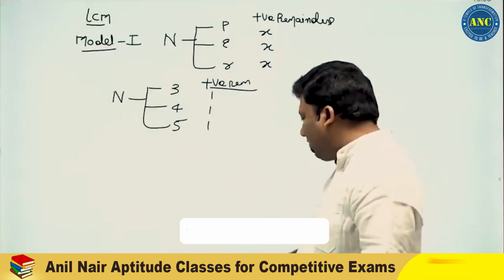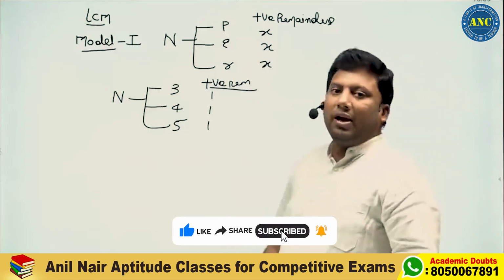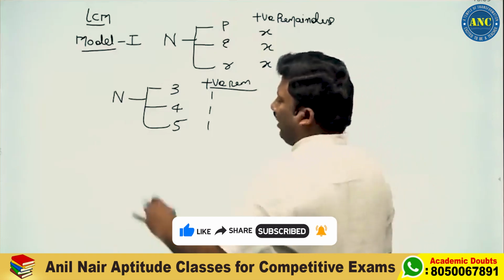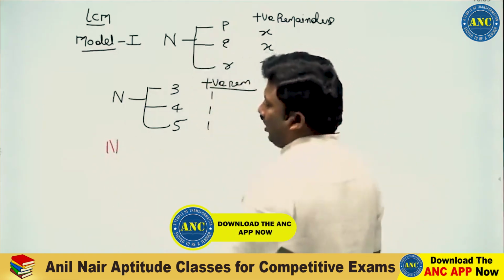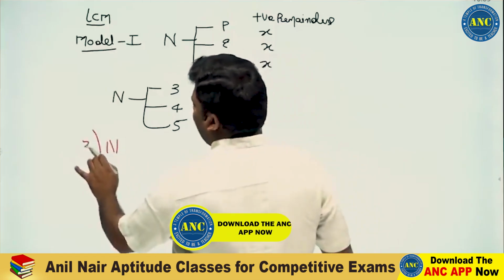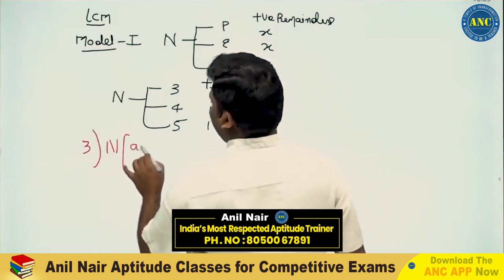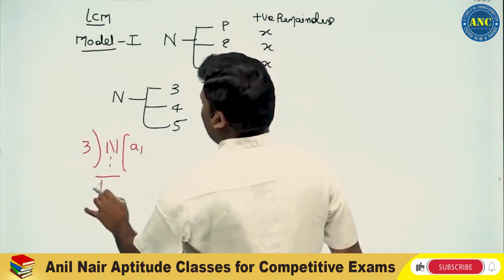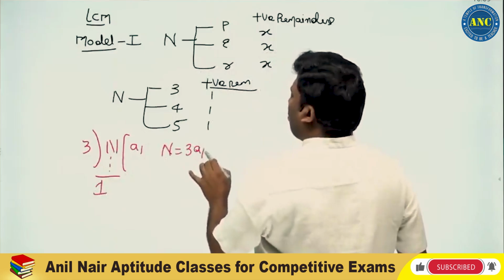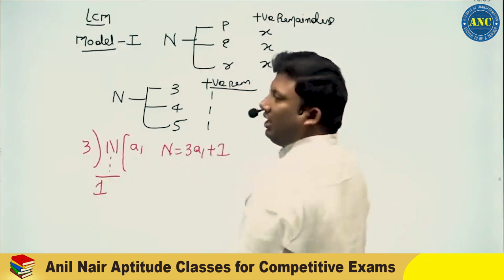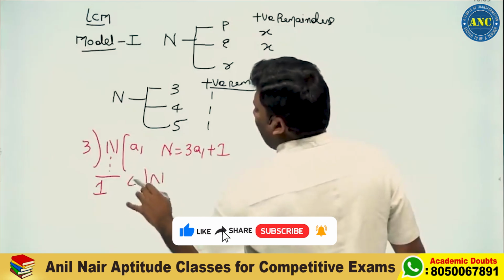Yesterday we discussed this, and I will repeat the key point. A number when divided by 3 gives remainder 1, and likewise when divided by 4 and 5. Let the number be n. The number is getting divided by 3. The quotient we don't know, let me call it A1. The remainder is 1. Dividend is equivalent to divisor into quotient plus remainder, so 3A1 plus 1.